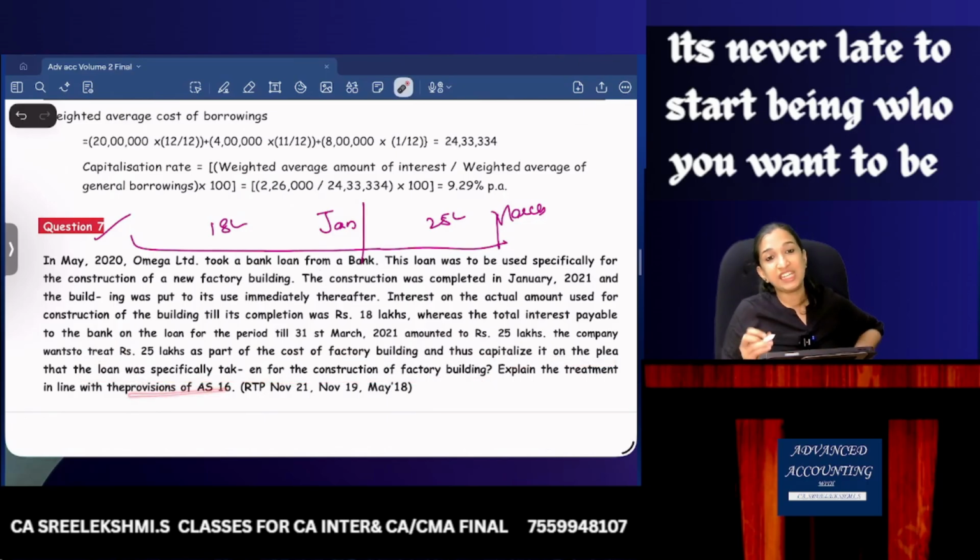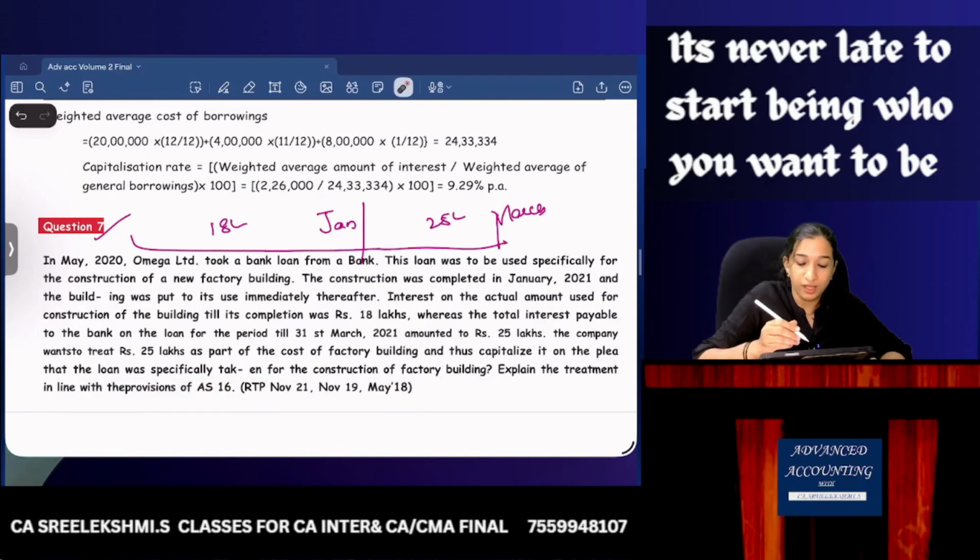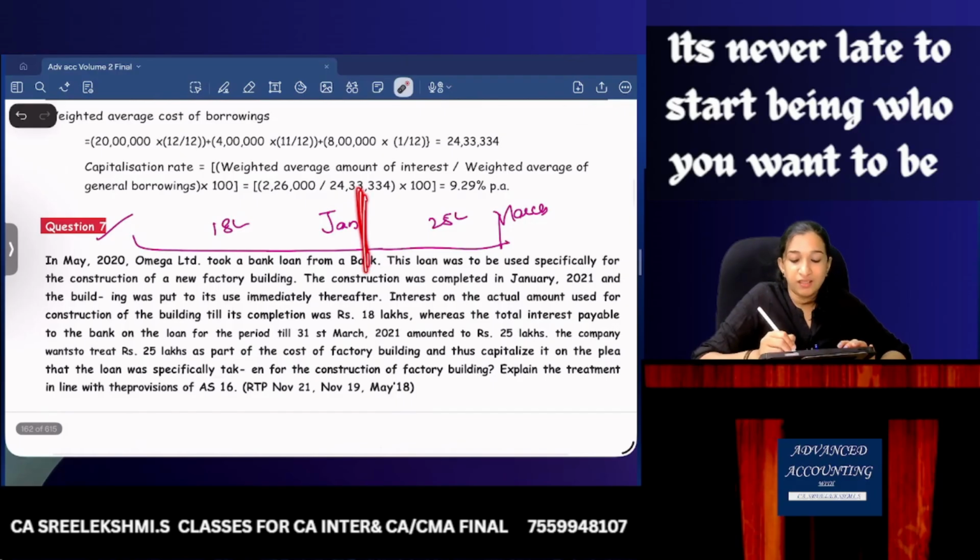Explain the treatment. Even if the loan is a specifically taken loan, on cessation, when substantially all the activities are completed in January and the building was put to use in January, capitalization can be done only till January. The balance interest of 7 lakhs should be charged to P&L.